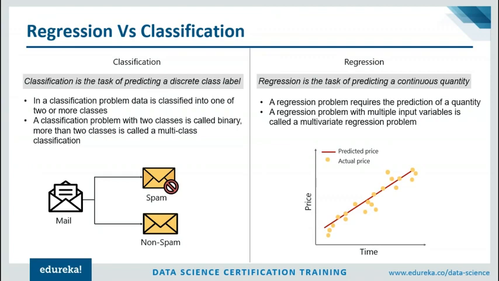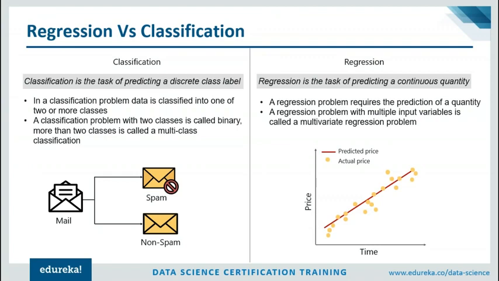Now let's discuss regression. So guys, regression is used to predict a continuous quantity. When I say a continuous quantity, it's basically a continuous variable. A continuous variable is a variable that has infinite number of possibilities. For example, a person's weight. Someone could weigh 180 pounds, or they could weigh 180.10 pounds, or 180.110 pounds. So the number of possibilities for weight is limitless. And this is exactly what a continuous variable is.